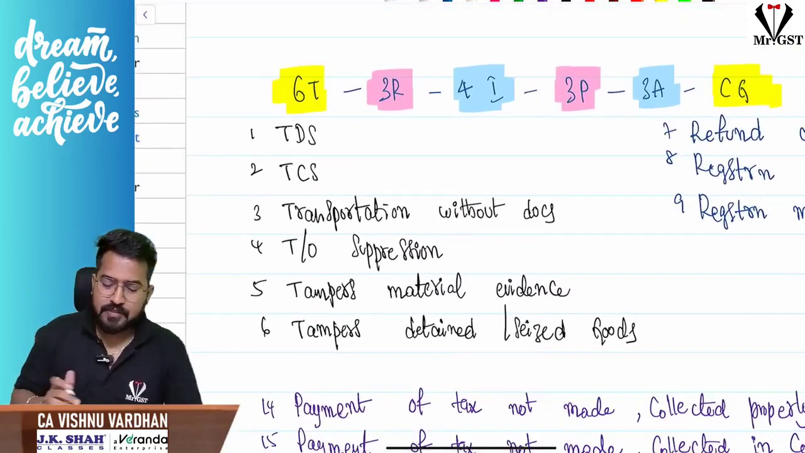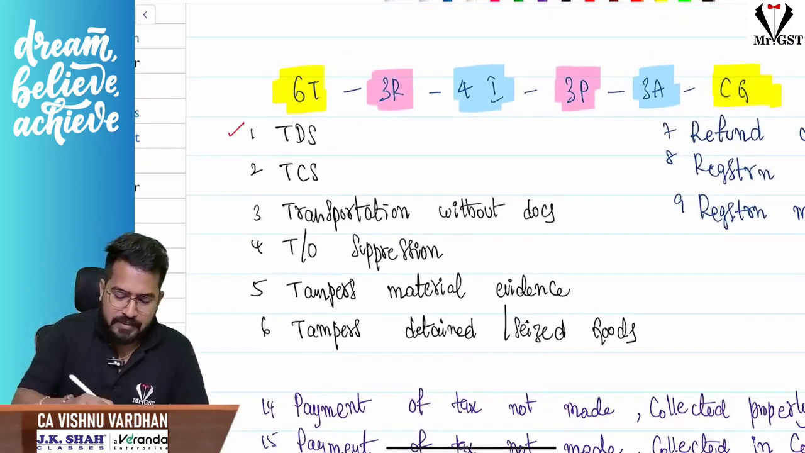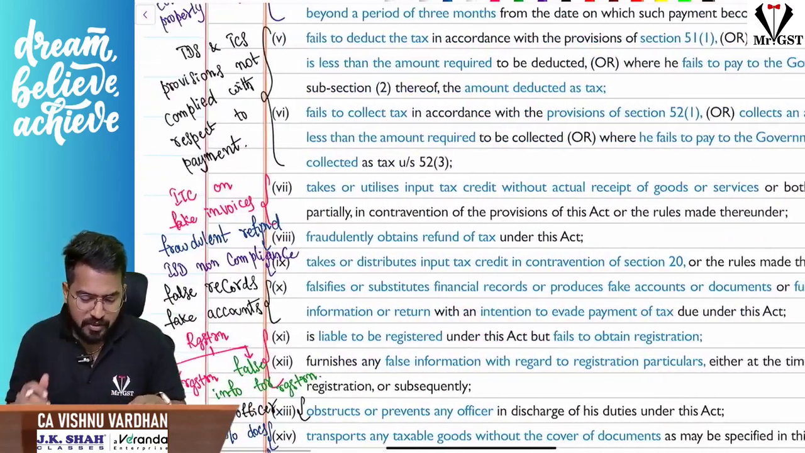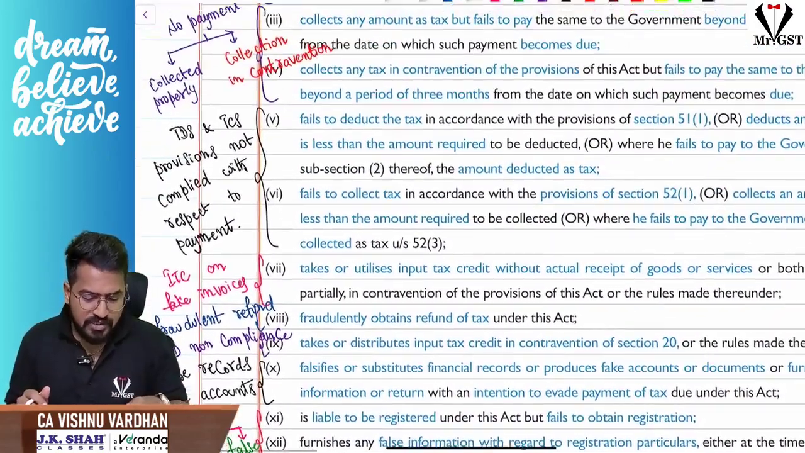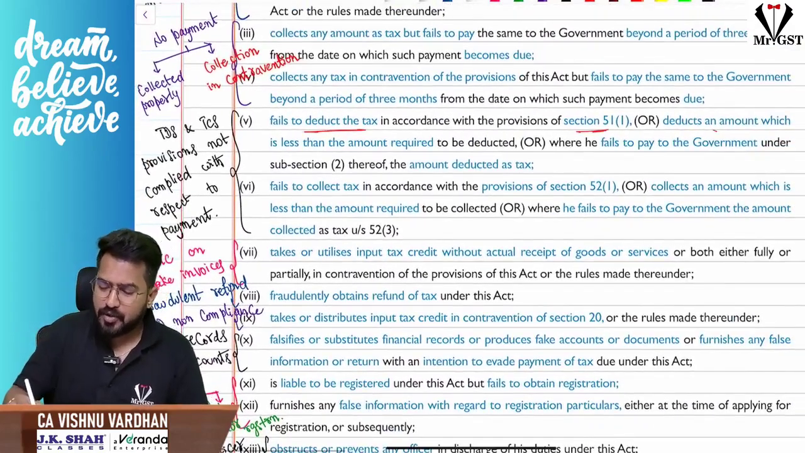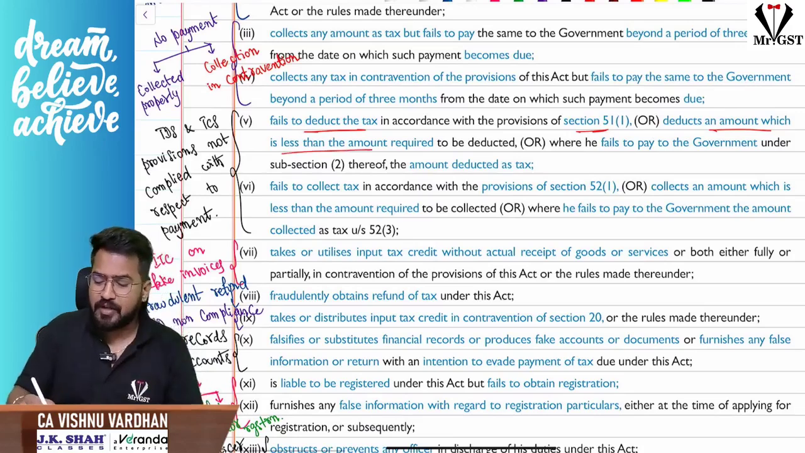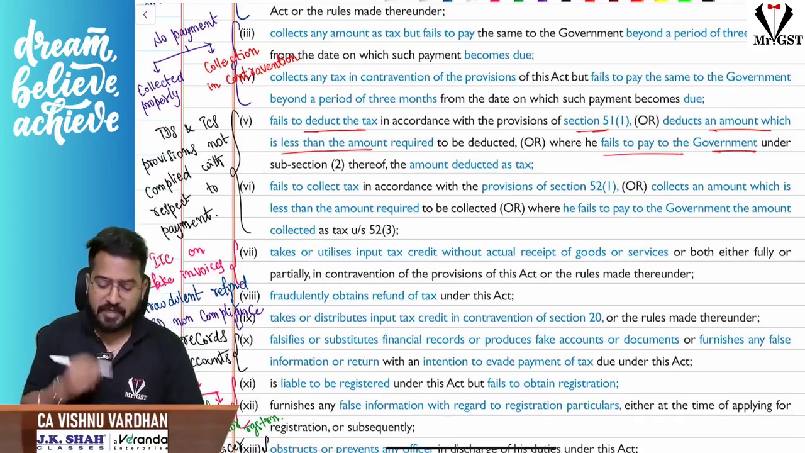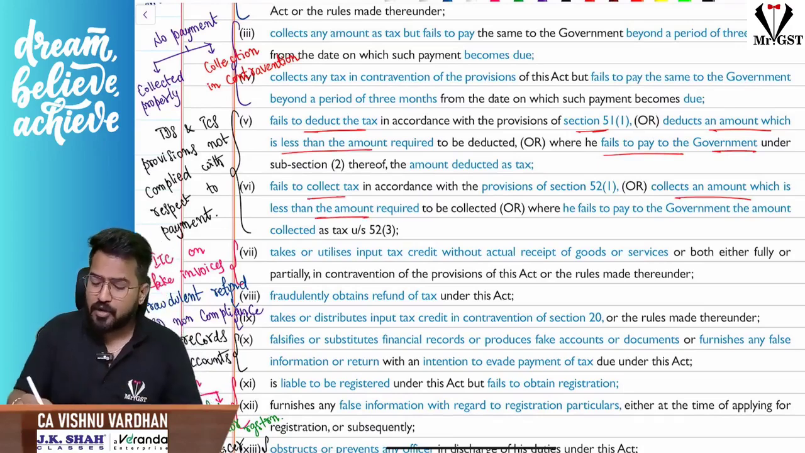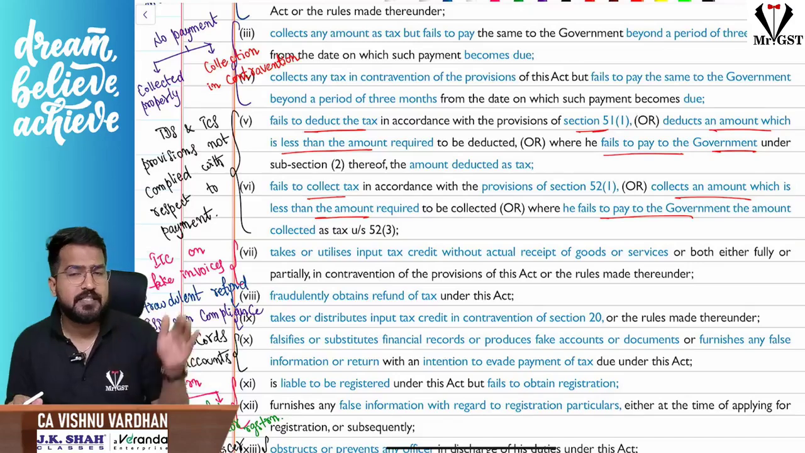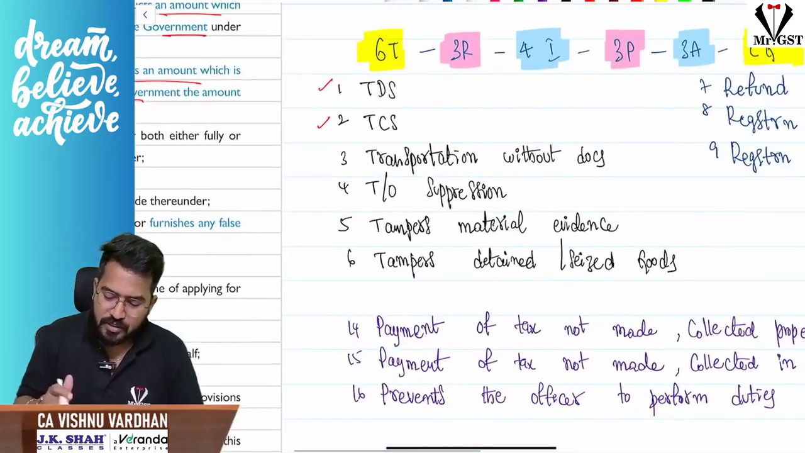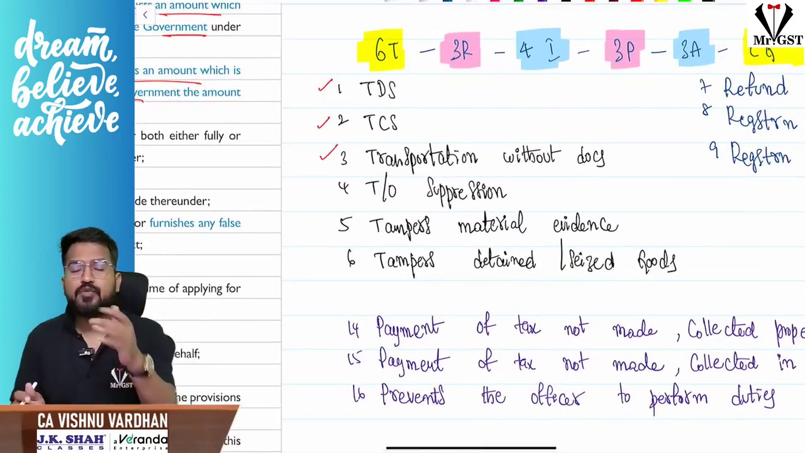6T, if you see, so number 1 TDS, number 2 TCS. TDS and TCS, if you see, sir, with respect to TDS and TCS, what is that you are violating? Sir, you are failing to deduct TDS as per section 51, or you are deducting an amount less than the amount required, or you failed to pay that amount to the government. TCS also same story. You failed to collect, or you collect amount less than required, or you failed to pay that to the government. TDS, TCS provision section 51, 52, you are violating. 2 cases over.